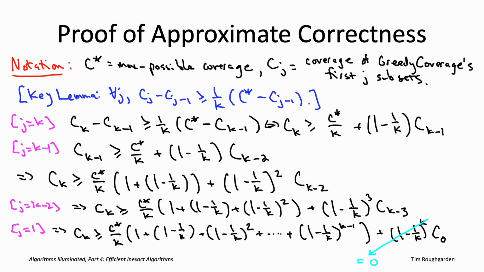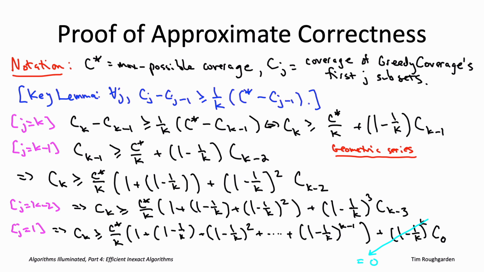All right, so we had this crazy expression, and now it's gotten at least a little less crazy. That residual term has disappeared, but we're still left with this crazy thing in the parentheses, right? The sum of all of these powers of 1 minus 1 over K. But maybe you recognize that this is actually an old friend. This is actually a geometric series. We've seen it occasionally at other times, for example, in the proof of the master method, way back in part 1 of this book series. So I don't expect you to have the closed form formula for a geometric series memorized.